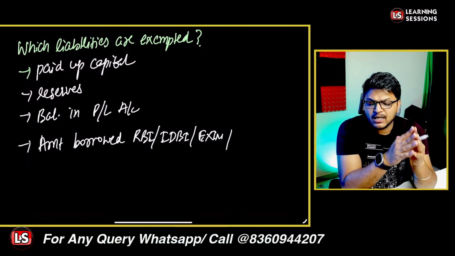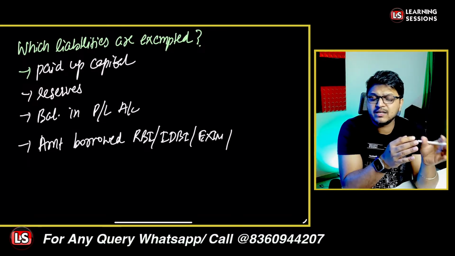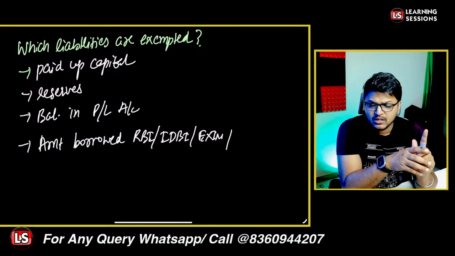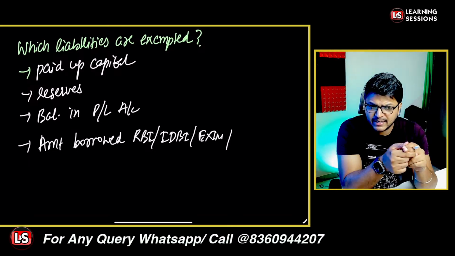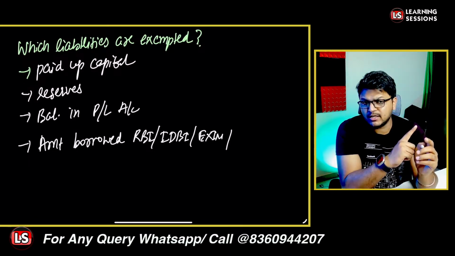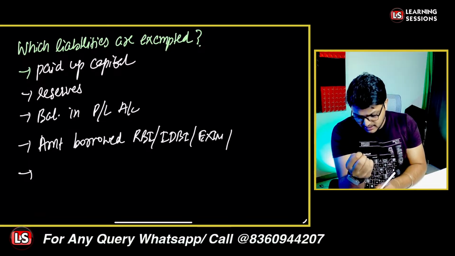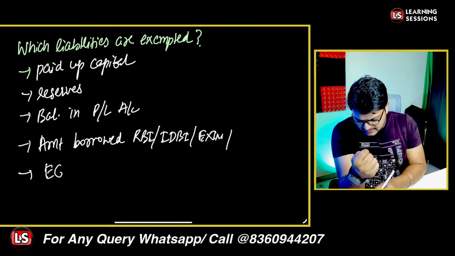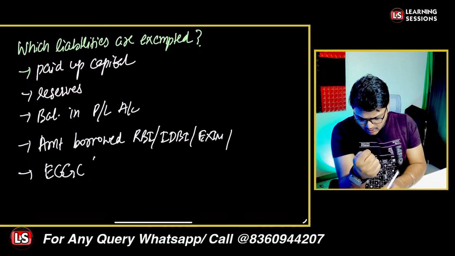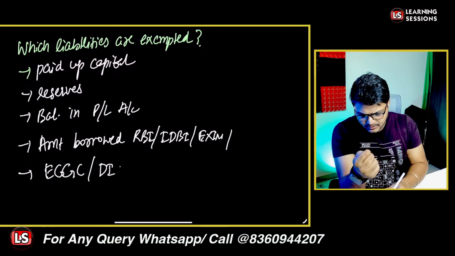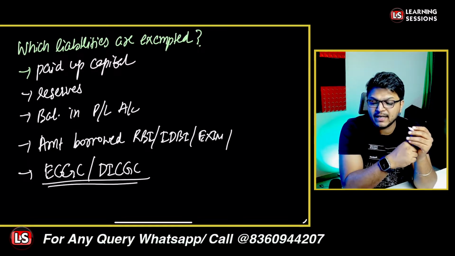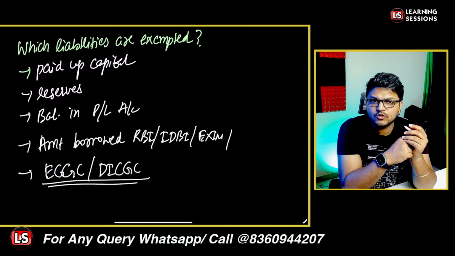Further, if you have invoked the guarantee from DICGC or ECGC and received the sum of money, that is also to be exempted.